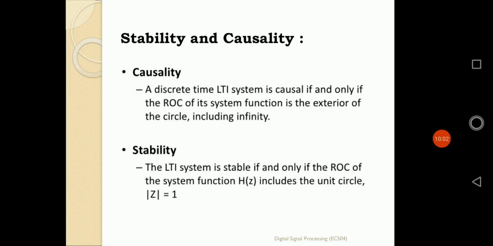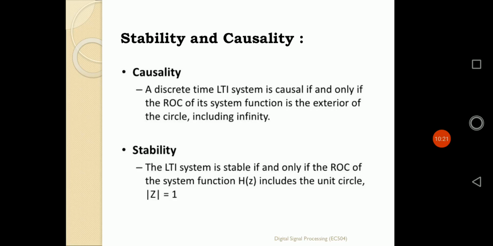When a system is defined as a causal system, the logic is that if and only if the ROC, the region of convergence of that system function, is the exterior of a circle.